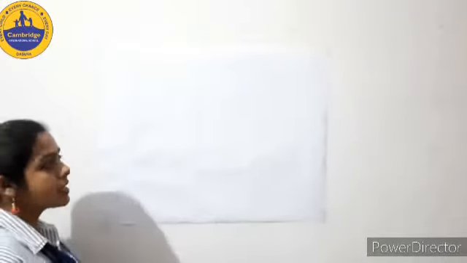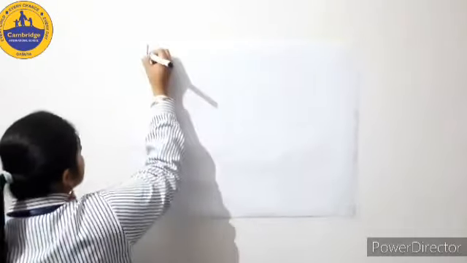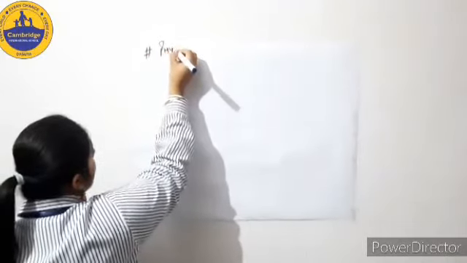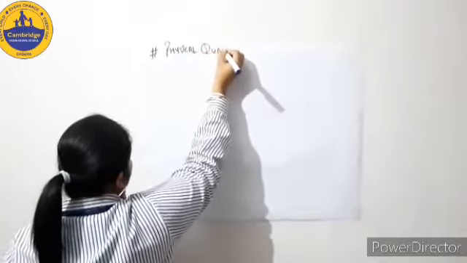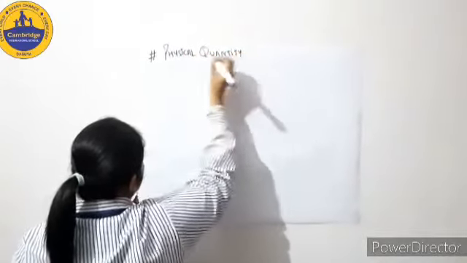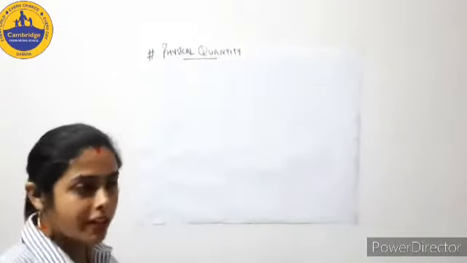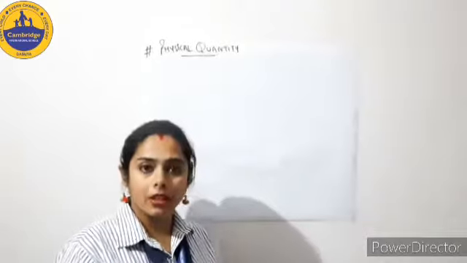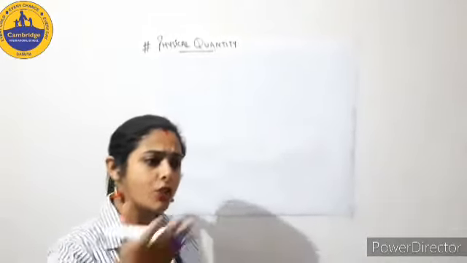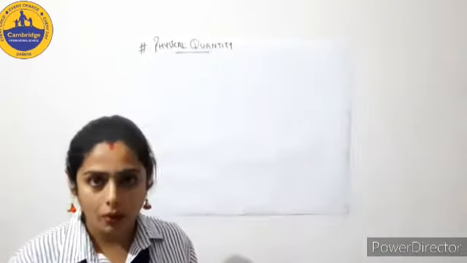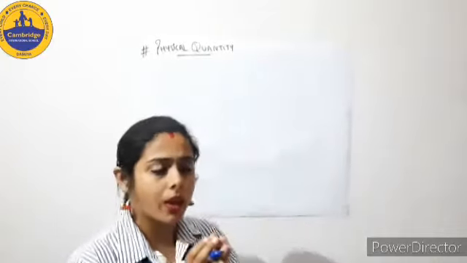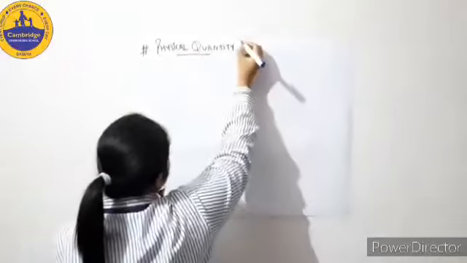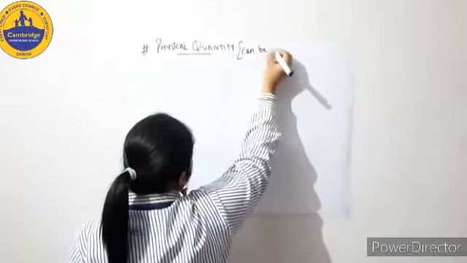Okay, now the next term which we are going to do is physical quantities. Okay, so what is that? Physical quantity. Fine. You have a number of terms, a number of quantities, many of which you have already studied. Some you are going to study now. Those quantities, we categorize them as physical quantities, or you can say all those quantities which can be measured.